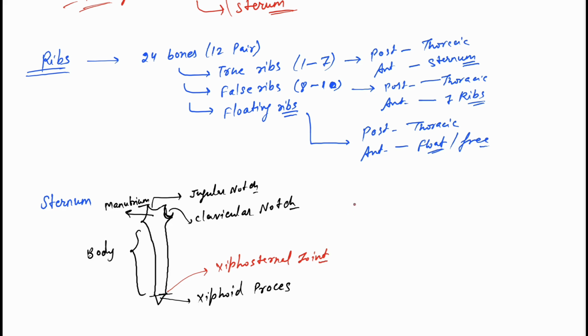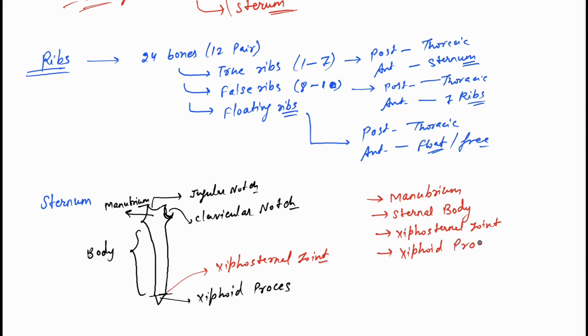So what we studied about the sternum: first we have the manubrium, then the sternal angle, then the sternal body, the main part, then the manubriosternal joint, and then the xiphoid process.